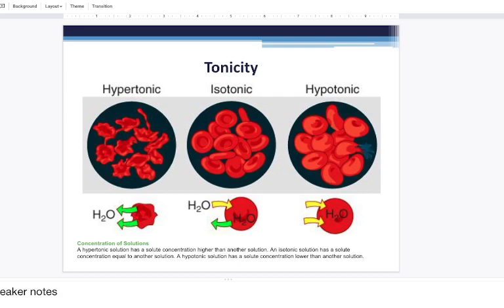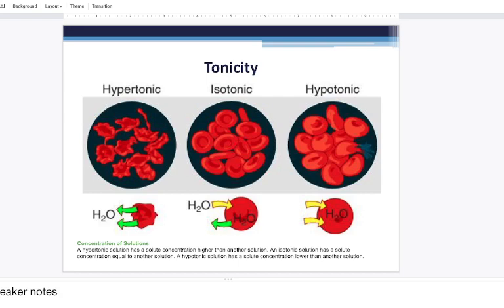Iso means equal. Tonic refers to the tone or the concentration of solutes. So when we have an equal tone of solution compared to the red blood cell, then nothing will happen. The water won't move because there's an equal concentration on the inside of the cell and the outside of the cell.